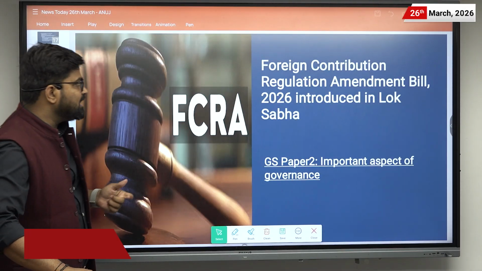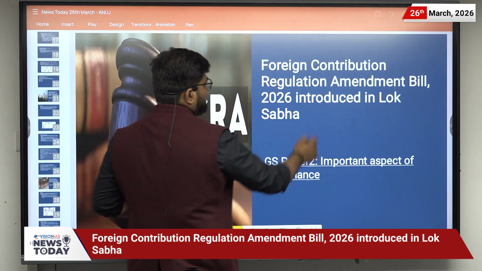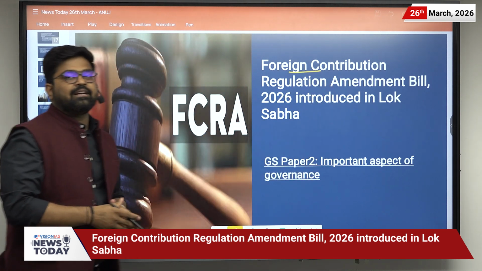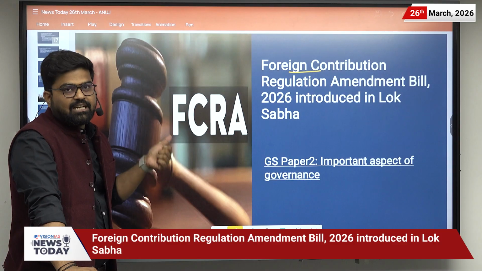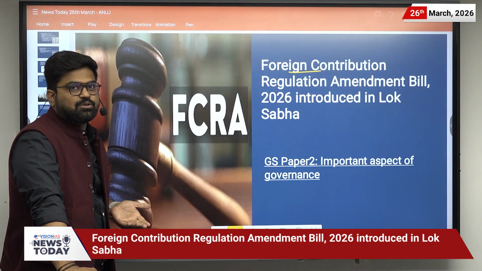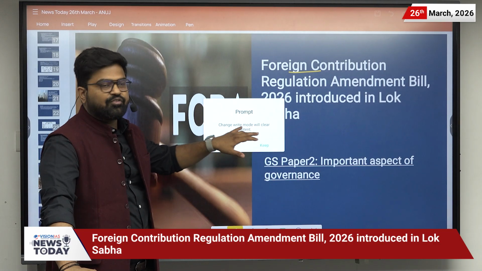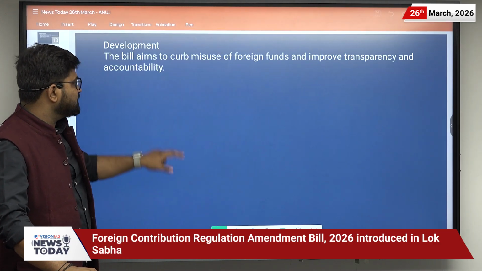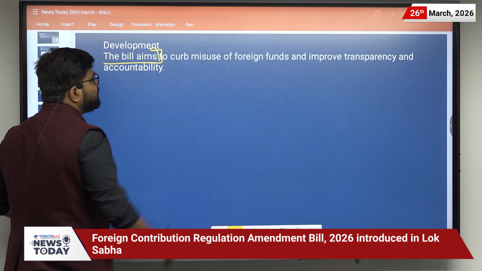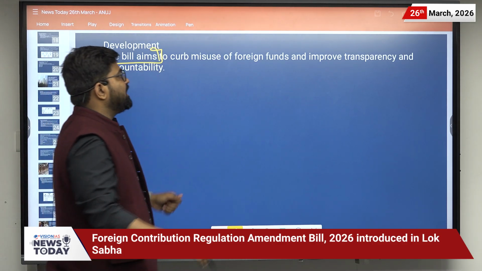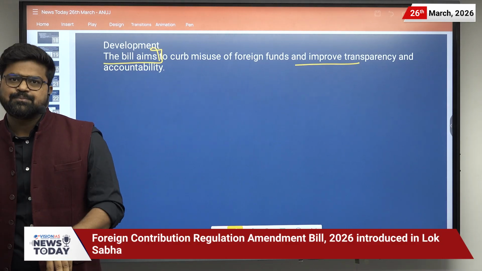And the next news is related to FCRA, which stands for Foreign Contribution Regulation Amendment. A bill has been introduced in Lok Sabha, and it is related to GS Paper 2, where the syllabus talks about important aspects of governance. Let us discuss this bill. First of all, this bill aims to curb the misuse of foreign funds and improve transparency and accountability.